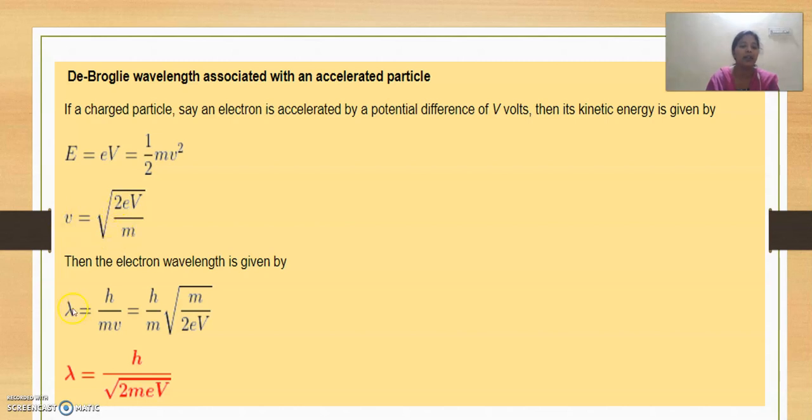From the de Broglie wavelength, we know that lambda equals h by mv. In the place of v, substitute the above value, then by modifying it, we will get lambda equals h by root of 2meV. This is the equation of the wavelength associated with the accelerated particle.